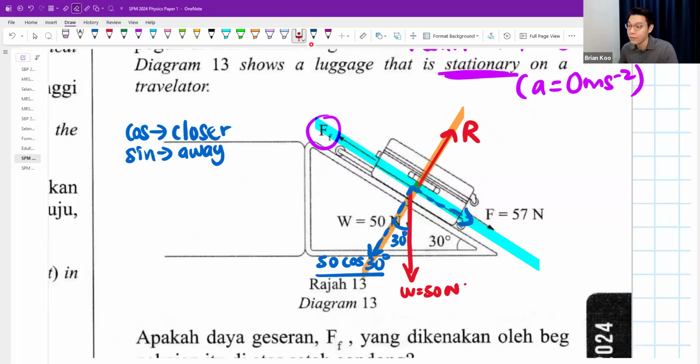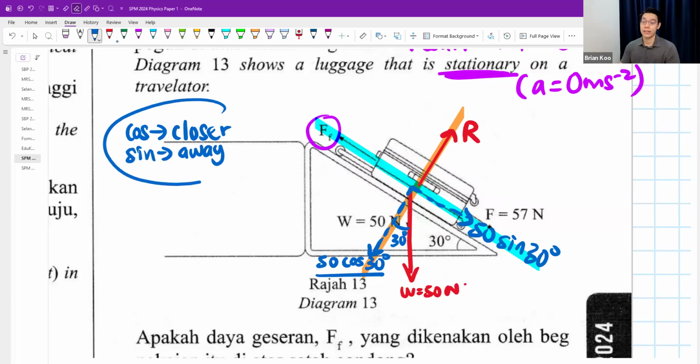And 50 Newton is going away from the 30. Can you see now? The 30 degrees is right here, but the force is going further and further away from the 30. That's why we call this 50 sine 30. 50 goes away from 30 degrees. That's how I teach my students.